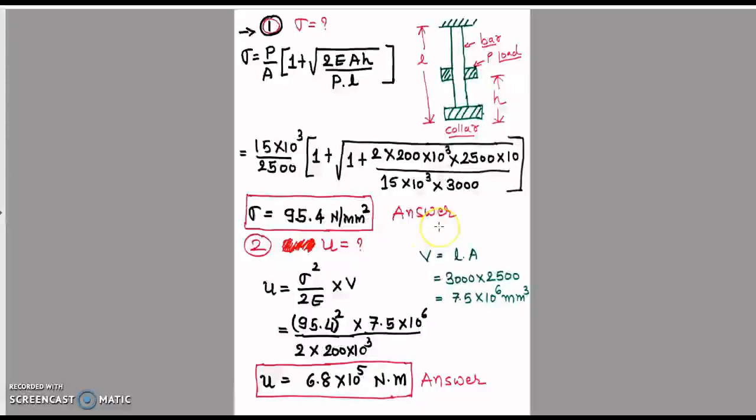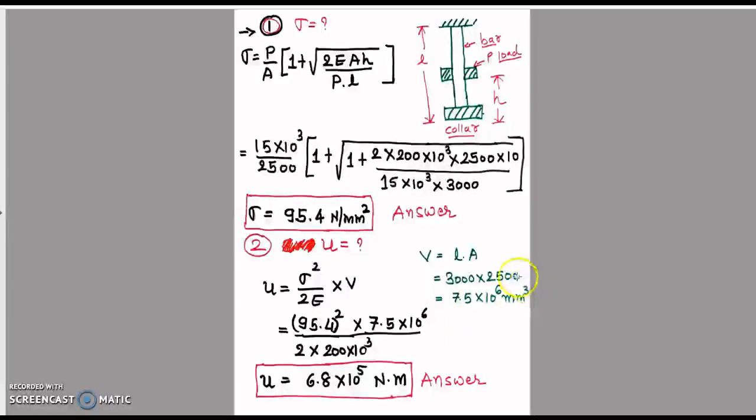It is our first answer. Now how can we find the strain energy? The equation of strain energy is sigma square upon 2E into V. V is the volume, which is not given in the example. So it is compulsory to find the volume to find the strain energy. The equation of volume is length into area. Length is 3000 and area is 2500. So volume is equal to 7.5 into 10 raised to 6 mm cube.